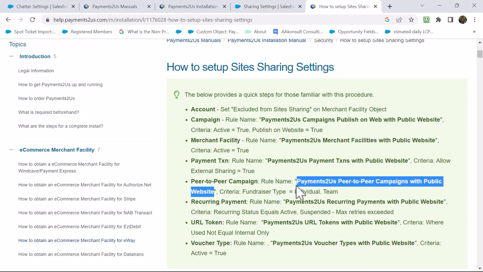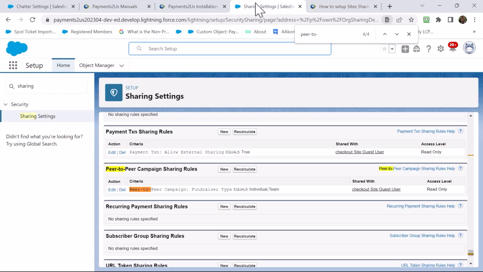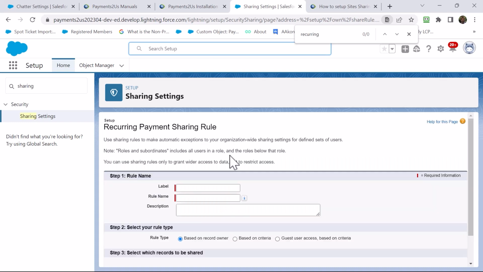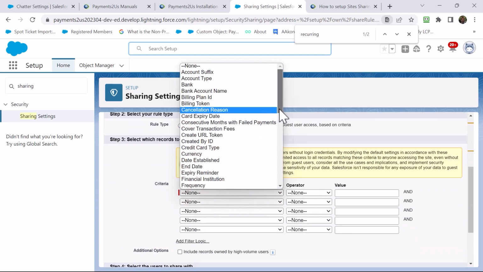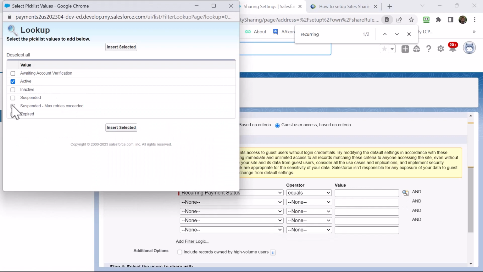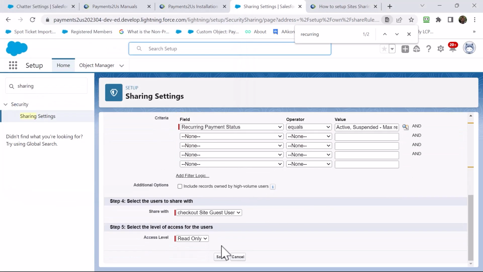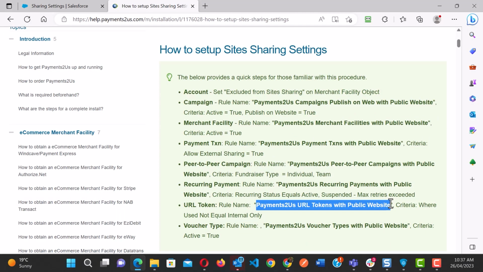Save, OK. Now we go to recurring payments. Go new. Paste that, and this is where we use the recurring payment status equals active and suspended max retries. Save, OK.